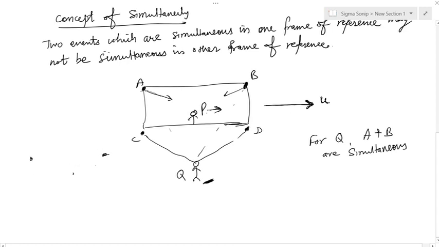Person P is moving towards the event, so the light from B would reach P sooner than the light from A, and therefore for the person P, the two events will not happen at the same time. Person P will think that B has happened earlier and A happened later. So we can say that for P, A and B are not simultaneous.